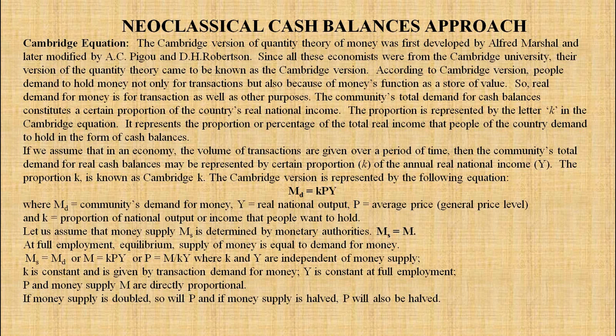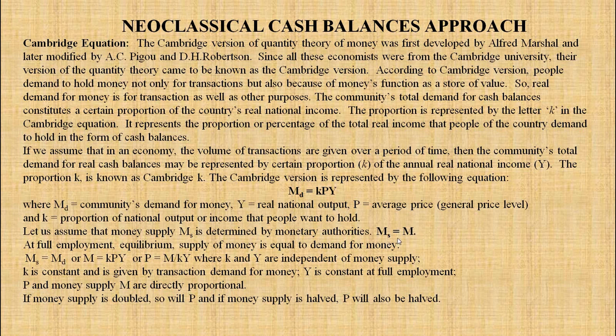Let us assume that money supply M is determined by monetary authorities, that is MS is equal to M. At full employment equilibrium, supply of money is equal to demand for money. So MS is equal to MD.